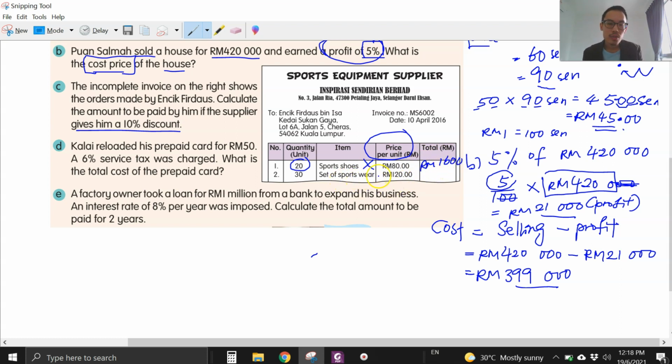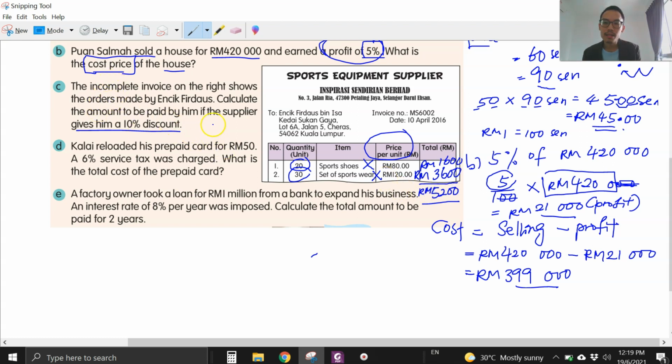And then for sportswear, 120 ringgit per unit times 30. 30 unit, darab 30. So 30 times 120 ringgit, you get 3,600. And then find the total here. 1,600 plus 3,600, you get 5,200 ringgit. This is the total price.